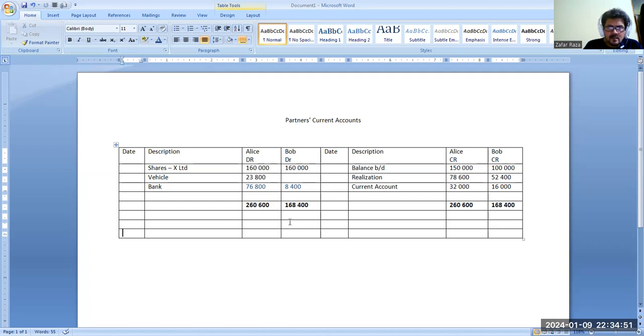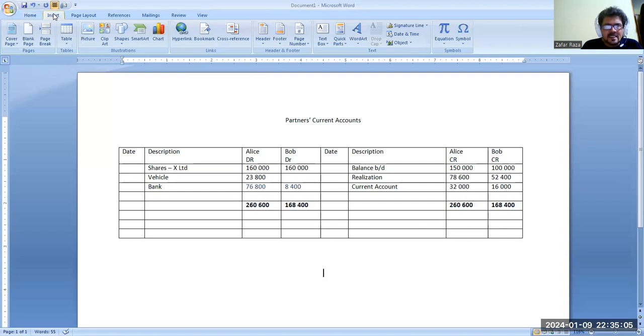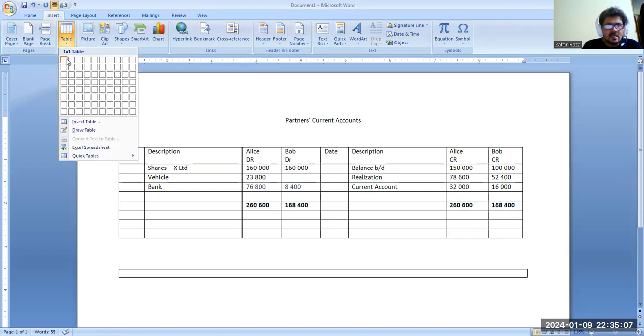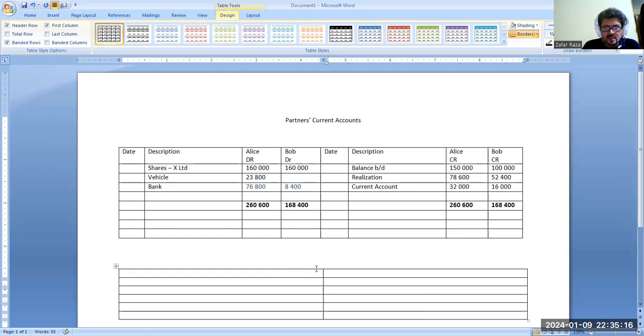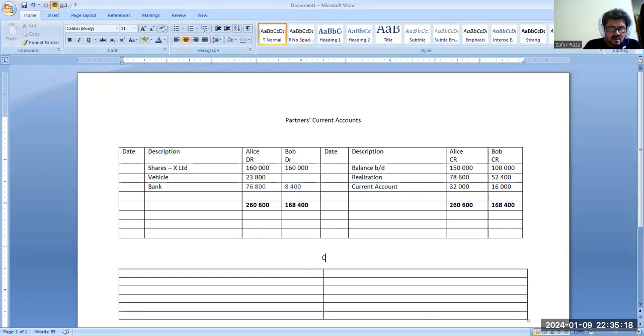What we will make, just to reconcile, we will make a T account again for cash. It's a rough T account for cash, cash in bank.